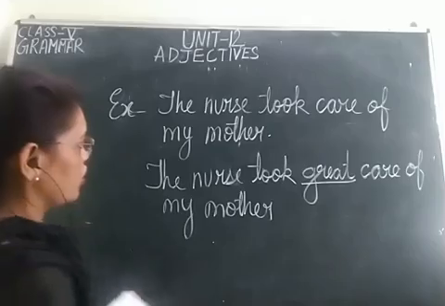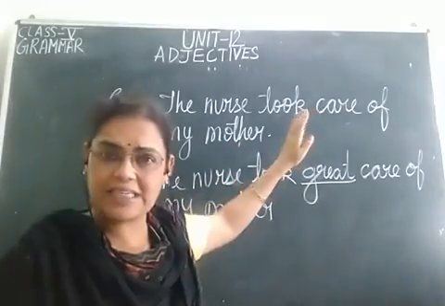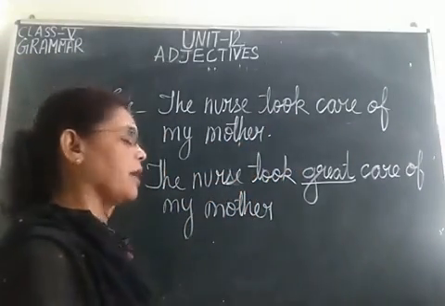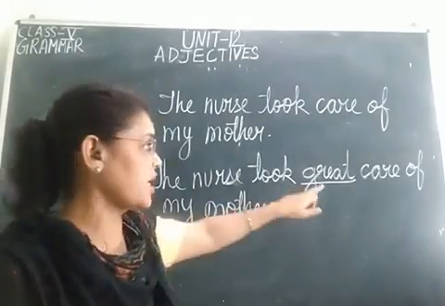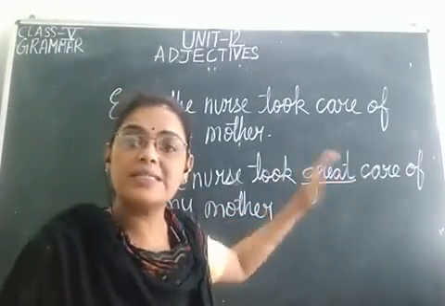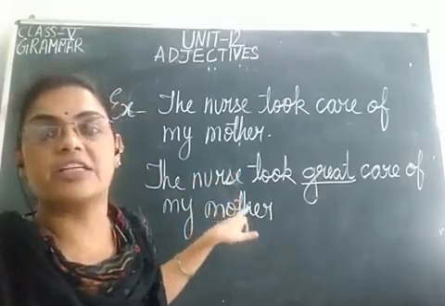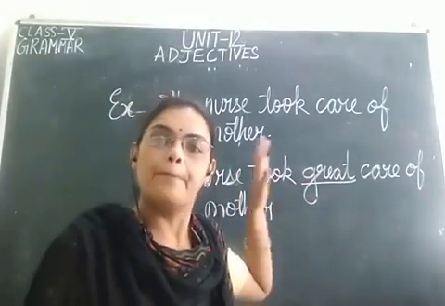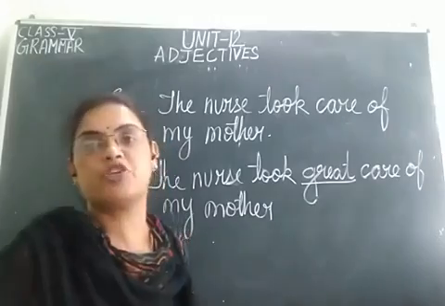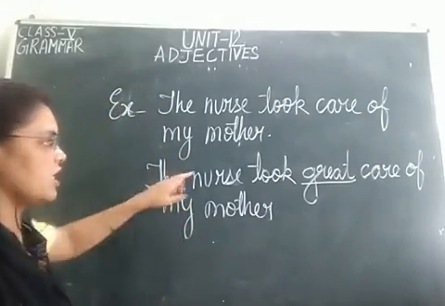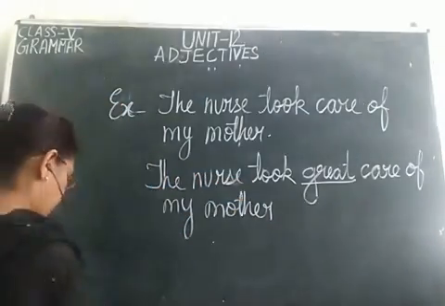So, the nurse took care of my mother. This is the sentence without adjective. But I am writing the sentence again with an adjective. Now you can understand what adjectives are. They describe the noun better. They give us more information about the noun. So, the nurse took great care of my mother.